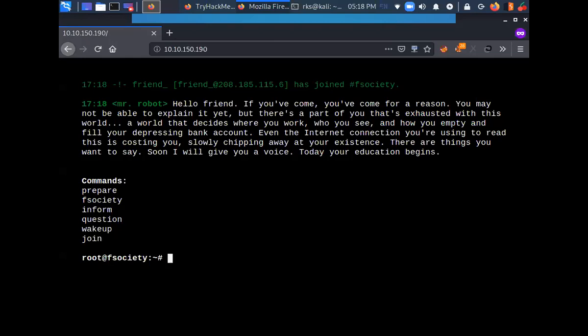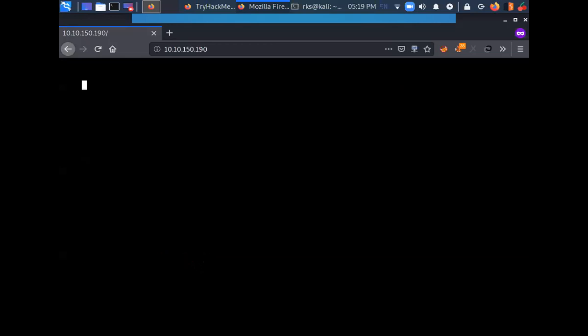So when I'm approaching an application for the first time, what am I going to do? I will be exploring the functionality, and I will be using these commands. I will be typing prepare here and see how the application responds, how the application behaves. So I'm typing prepare. Let's see. Some sort of play button here.